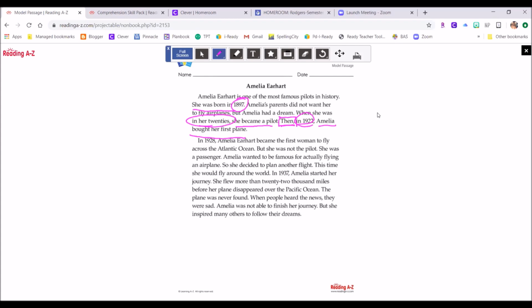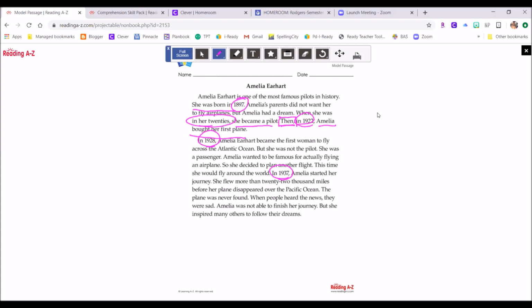So in this passage, I'm going to give you a moment to see if you can find any clue words. Okay, did you find the year 1928? When she became the first woman to fly across the Atlantic Ocean? Did you also find the year 1937 when she started her journey around the world? Those are two great examples of using years to help you with sequence.